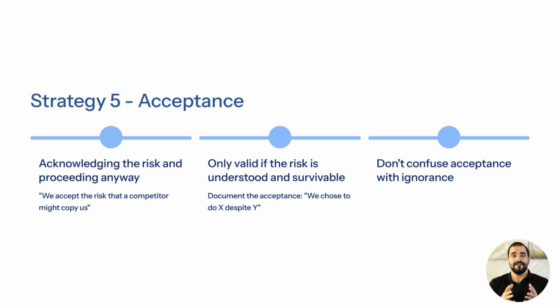Acceptance is strategic, never passive. It acknowledges that some risks are small, unlikely, or cheap enough to tolerate, because moving fast matters more than protecting against every hypothetical scenario. When you document acceptance, you capture the logic behind the choice and prevent future confusion or blame. You're not pretending the threat doesn't exist. You're declaring that the upside of action outweighs the limited downside. Mature founders know that over-mitigation can quietly kill velocity. Acceptance, used intentionally, preserves momentum where it matters most.